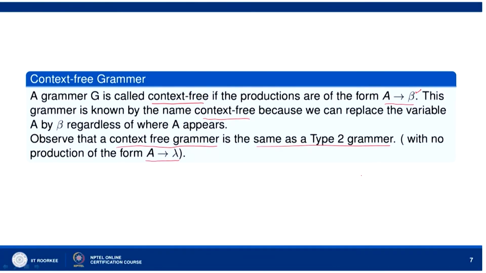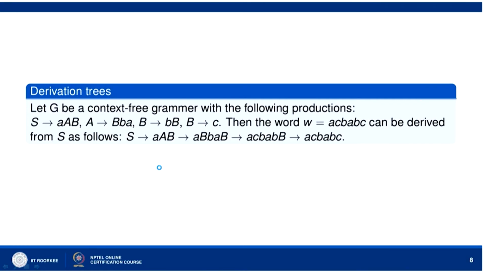In the type 2 grammar, if you recall what we had said, type 2 grammar consists of productions of the type A goes to alpha, where on the left side we have a single variable, on the right side alpha is a word consisting of one or more symbols, and type 2 grammar includes A goes to lambda. So, if you remove A goes to lambda from this type 2 grammar, then it is same as context free grammar. Now, derivation trees.